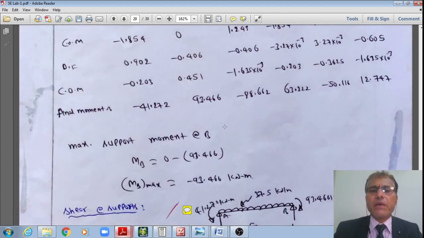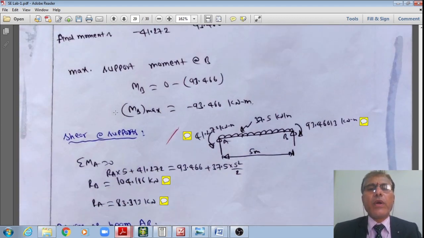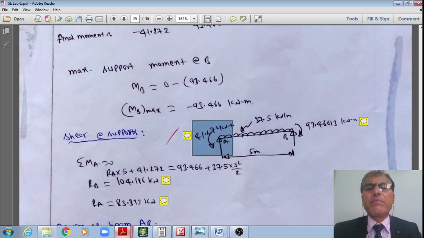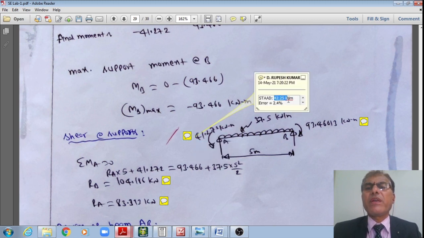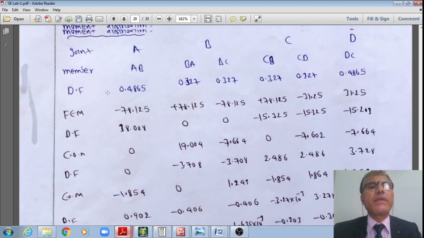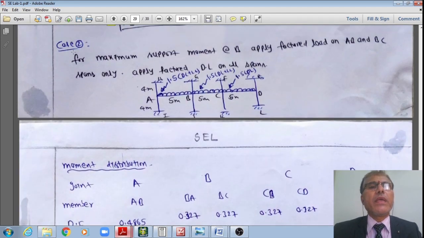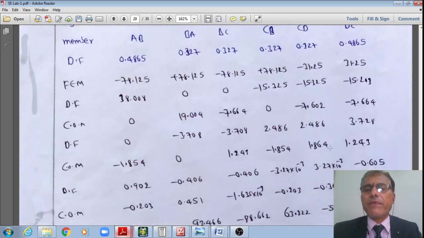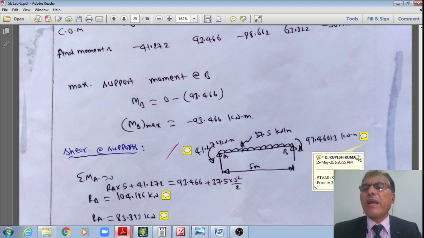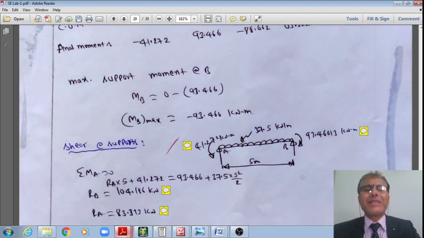Likewise, you can check the second loading condition also, students. Just now shown, with manual calculation I got 41.27, but from STAAD I got 42.25. With manual calculation I got 93.46 for the second loading, which is case 2 for getting the maximum support moment. Manually I got 93.46, but STAAD gave 91.46. Hardly 2.1% error, which is negligible.